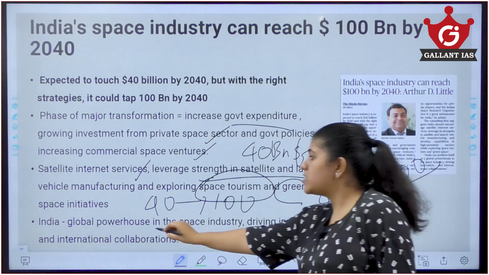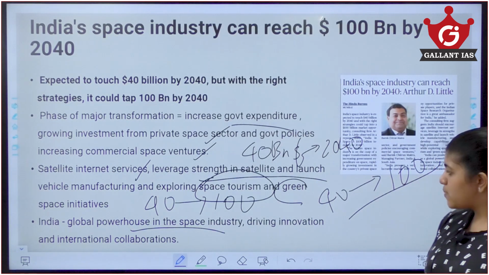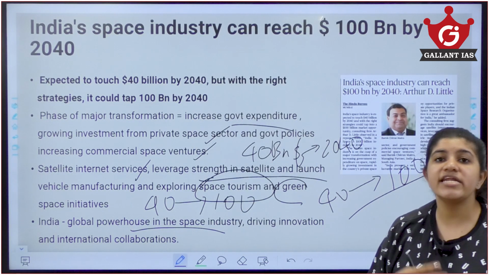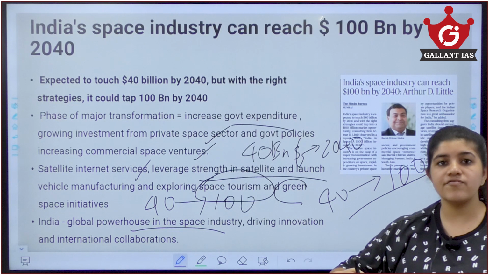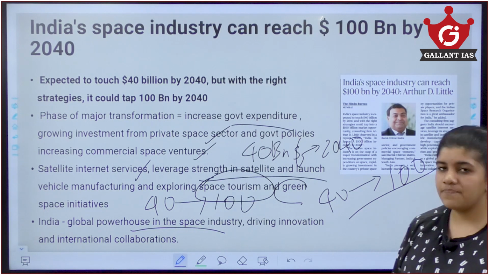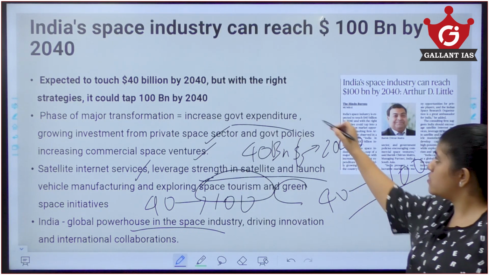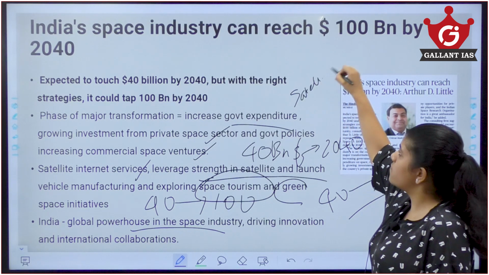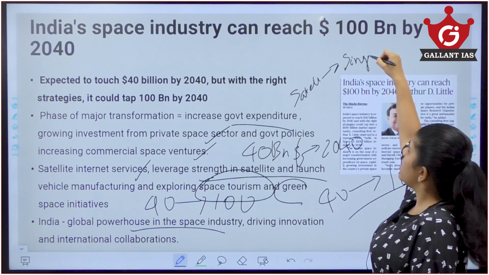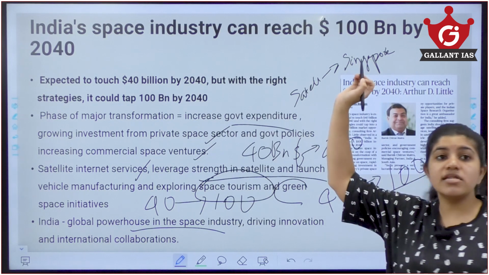Thus, India could emerge as a global powerhouse in the space industry, driving innovation and international collaboration with other countries. So recently I told you about a news where India launched satellites of Singapore. So these are some of the ways by which the space industry could earn.